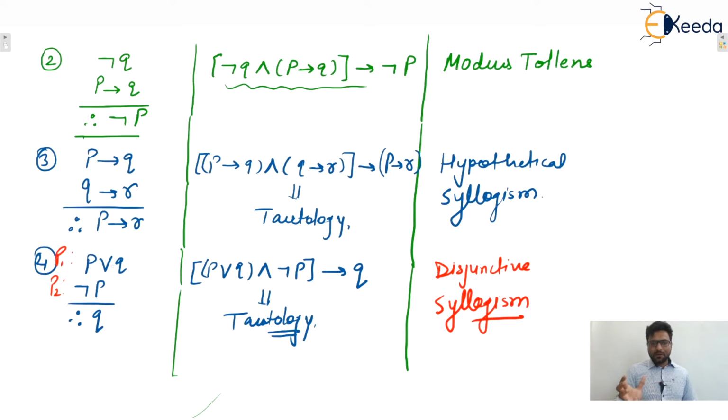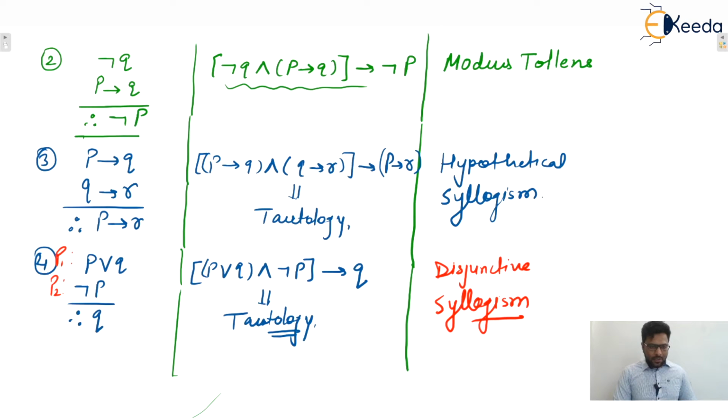If you are assuming premises to be true, then various assumptions may be there for which all premises are true. So we can see that for all those combinations for which premises are true, in every case the conclusion must be true. Only for all those combinations will we say that it is valid. If there is even one combination in which premises are true and the conclusion is false, then we cannot say that it is a valid argument.